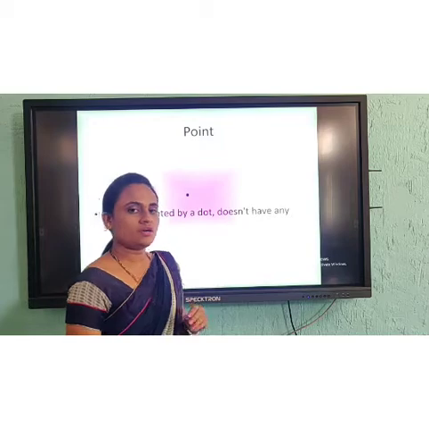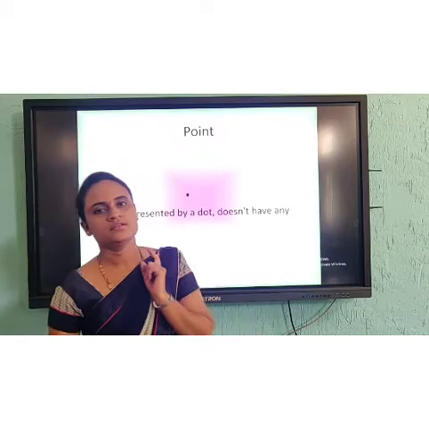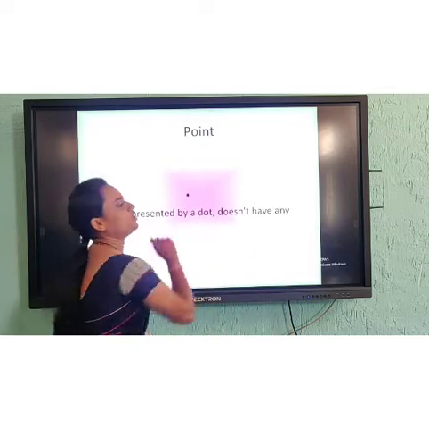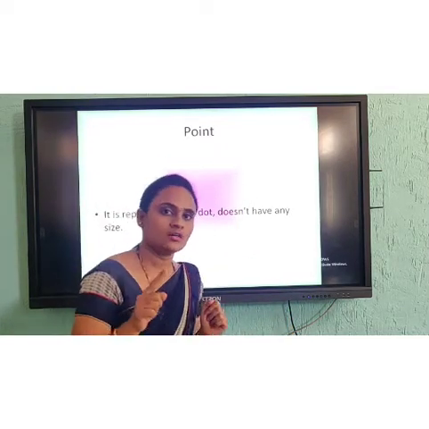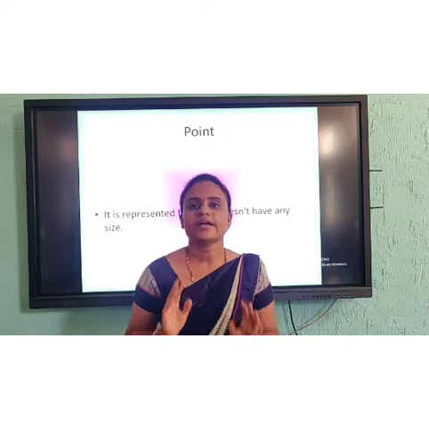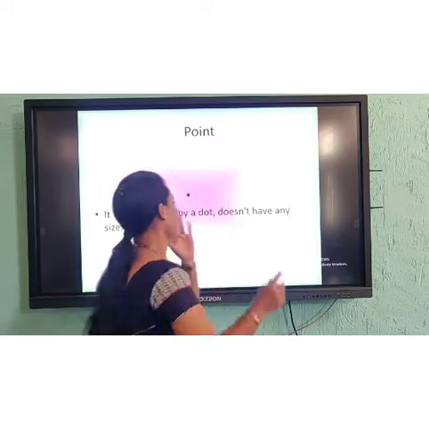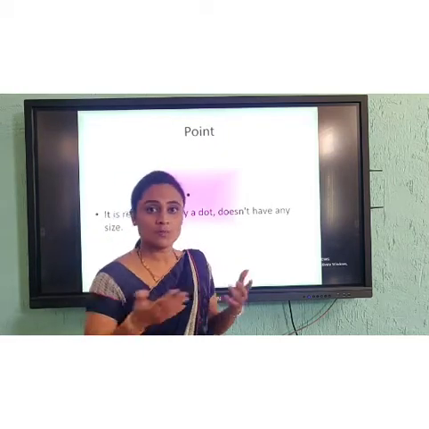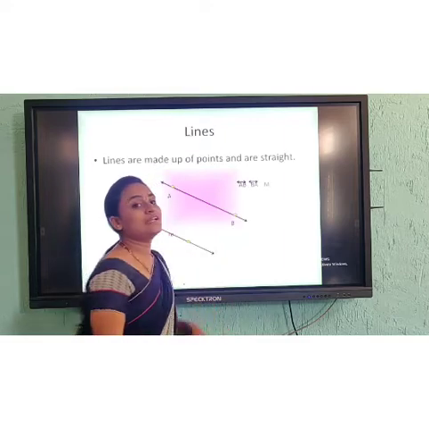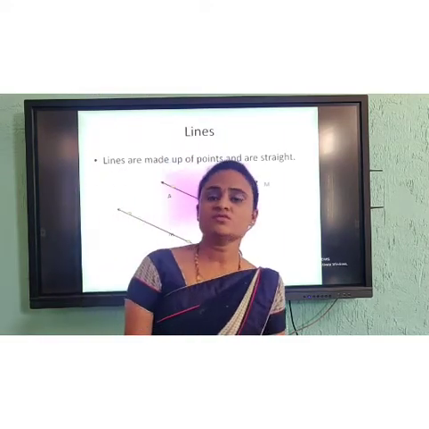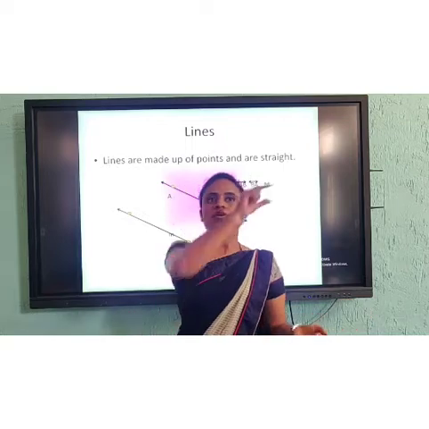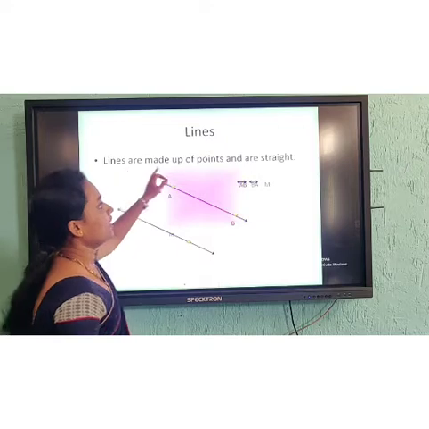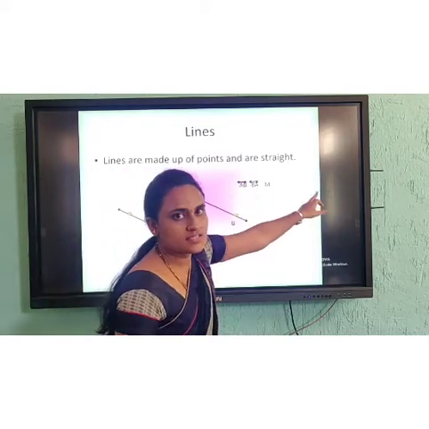Geometry consists of, first, the point. Do you know what a point is in geometry? A point is nothing but a dot. It doesn't have any sides. Clear? Whatever we are going to represent, we represent it by a dot. What we represent using this dot or point is nothing but lines. Generally you will say a line means drawing one line, right? But in mathematics, a line is made up of points and is straight.